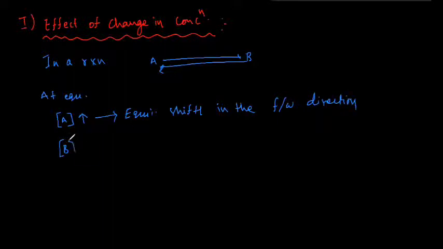If the concentration of B increases, equilibrium shifts in the backward direction. The concentration moves from higher concentration to lower concentration. So when the concentration of B increases, equilibrium shifts in the backward direction.